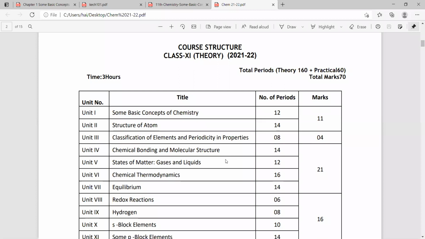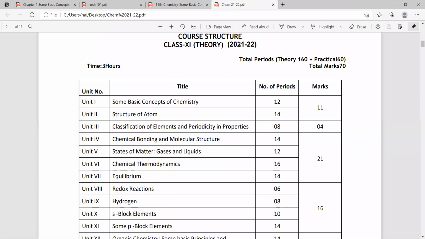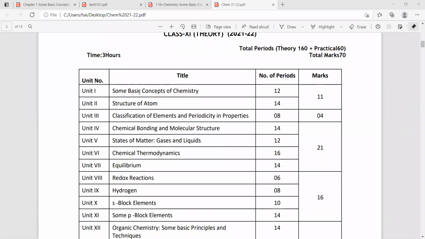So in class 11 we have a total of 14 chapters. Volume 1 has 7 chapters, and volume 2 has the remaining 7 chapters. The first chapter is Some Basic Concepts of Chemistry, which will take 12 periods.